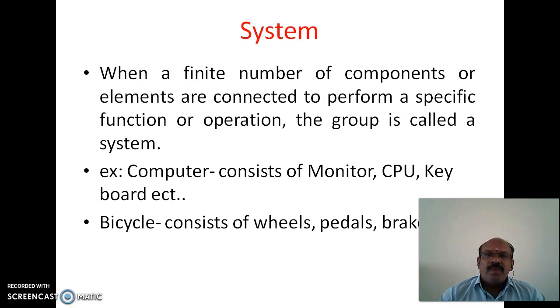Before that, first we know what is system. When a finite number of components or elements are connected to perform a specific function or operation, the group is called as a system. Example for a system: computer, it consists of monitor, CPU, keyboard. Another example, bicycle, it consists of wheels, pedals and brakes, etc.